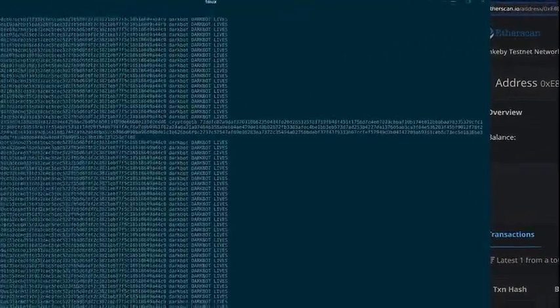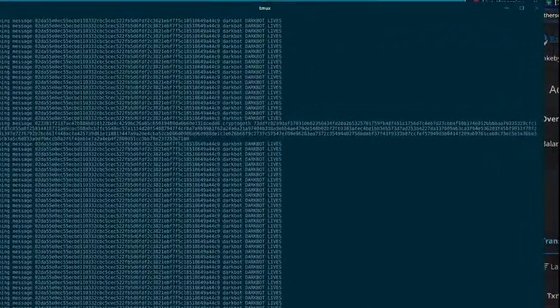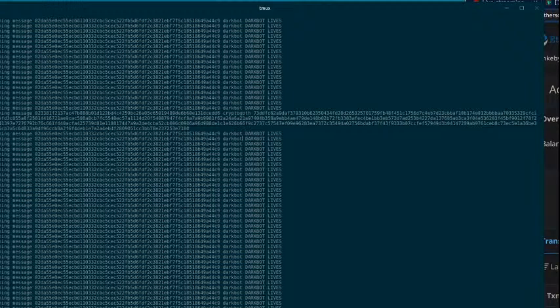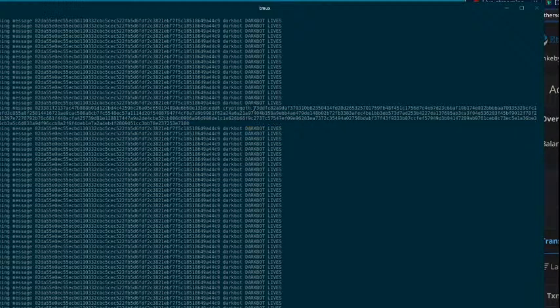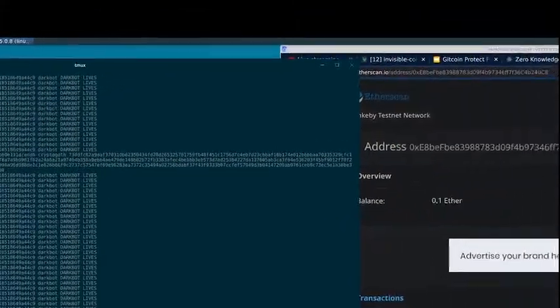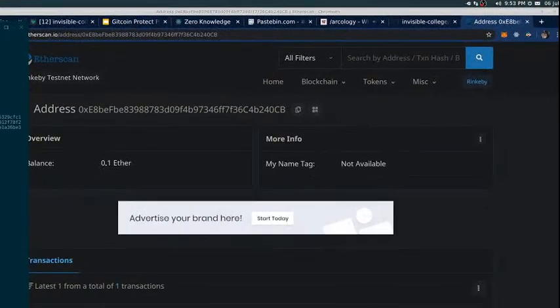Oh man, I forgot to switch this over. Okay, sorry, I'll do this again briefly. So this is the chat server, and all the messages, darkbot lives every 5 seconds, that's in plain text. But this message here, which was the request to top up 0.1 Ether, that's a long string of hex, as I mentioned, AES encrypted, recovered from the shared key, and so on. And that's it. Let's go back to the presentation.